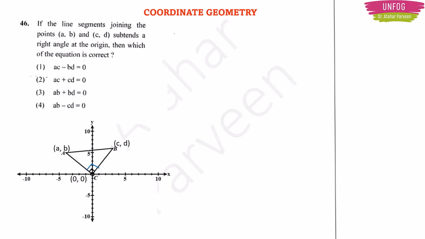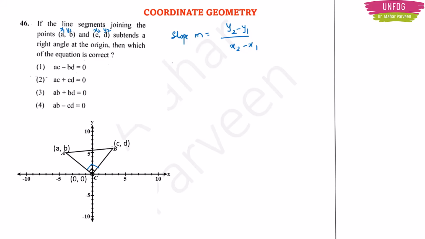You can easily use the slope formula. So slope m is equal to y2 minus y1 upon x2 minus x1.